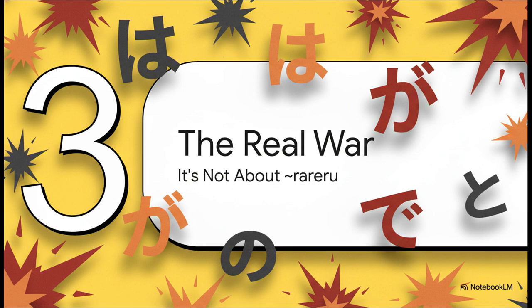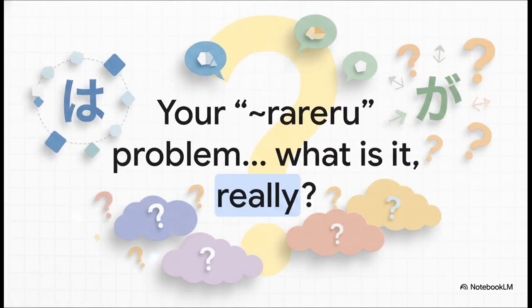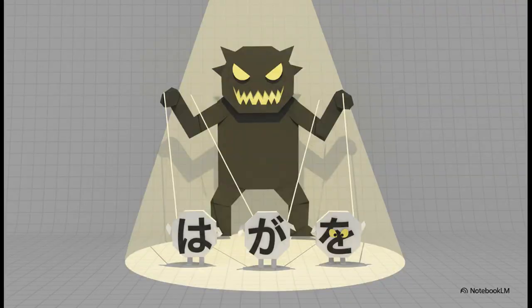But don't you dare think the war is against rareru. It's not. The real war is particles. You need to understand this core principle. Tattoo it on your brain. Grammar alone does not decide meaning. Naturalness decides meaning. You must train your instincts until you can feel what is natural and what is not. So let me ask you again, that problem you have with rareru, what is it really? It's a particle problem. That's the real enemy, the one you failed to identify until now.